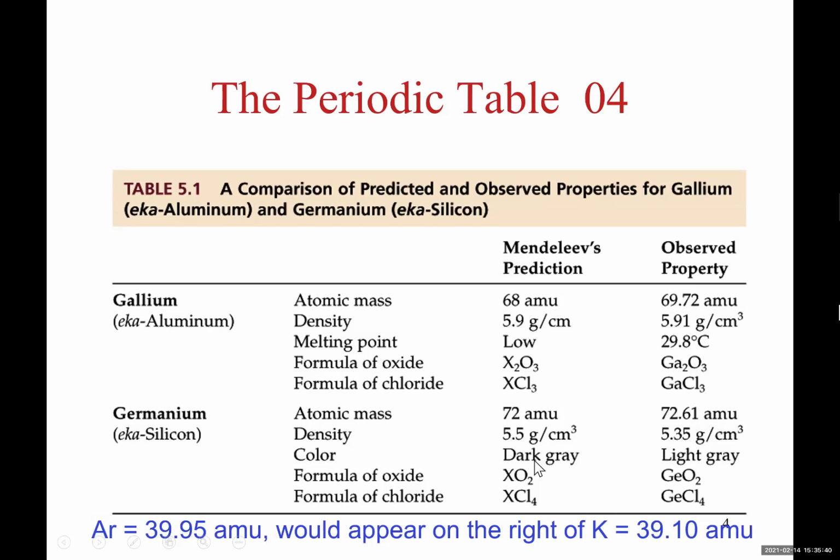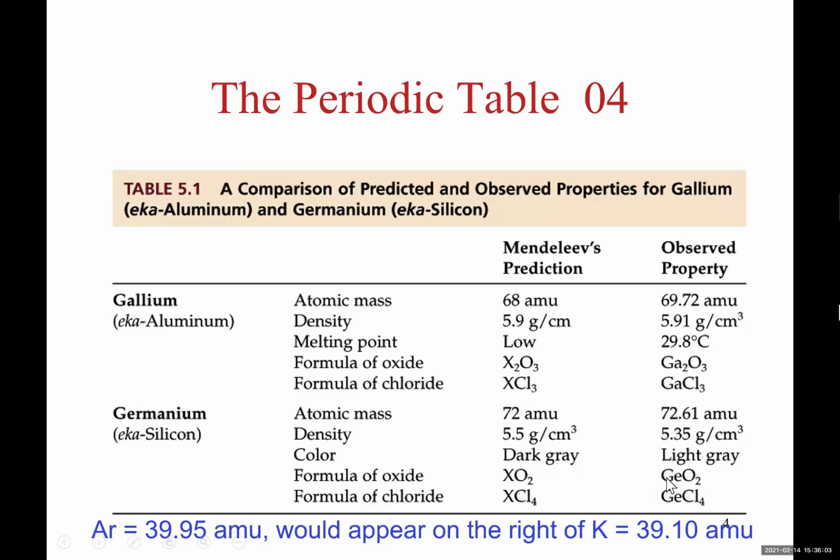Mendeleev had predicted a dark gray color for germanium, and germanium has a light gray color. And Mendeleev's prediction of the reaction of this element with oxygen should give you XO2, where X is the symbol of the metal.